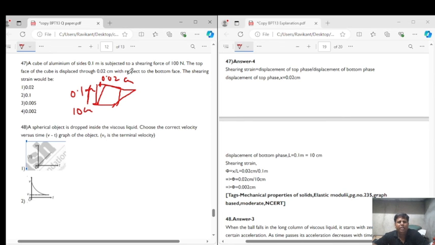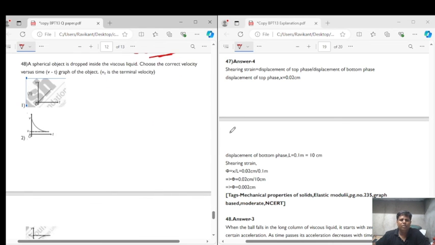So shearing strain is equal to shift upon height. So it will be equal to 0.02 centimeter upon 10 centimeter. This will be equal to 0.002. So shearing strain would be 0.002, which is option 4. Option 4, right?